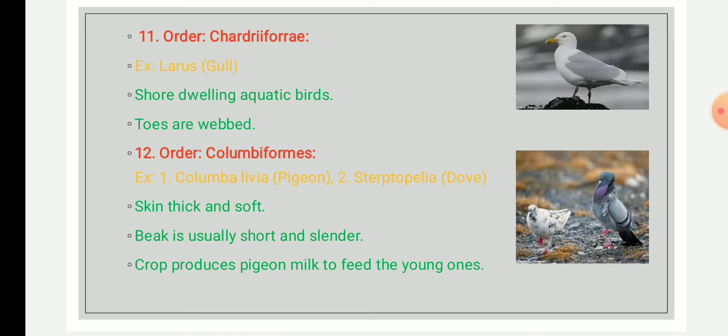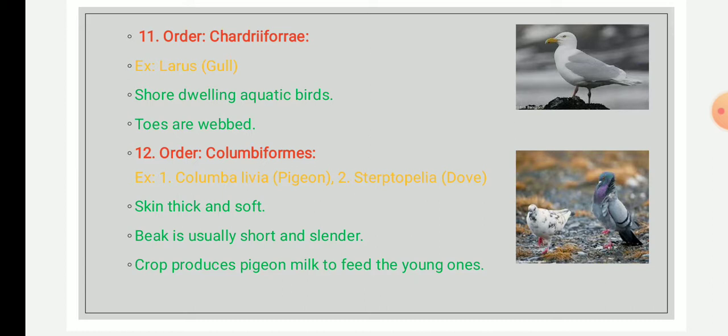The next order is Columbiformes. Columbiformes contain members like pigeons and doves, and they are distributed worldwide except in the polar regions. They are herbivorous, and their sizes vary from that of a swan to a pigeon. The wings are long and pointed, and this enables the bird to make a sustained flight at great speed.